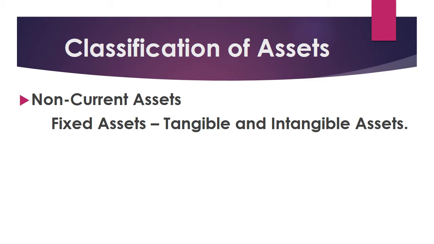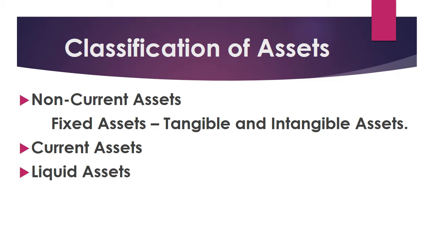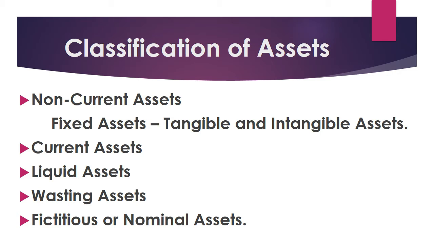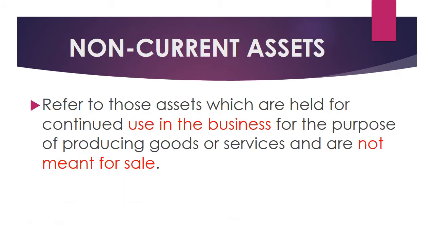And fixed assets is further divided into tangible and intangible assets. First, let's see the classification. Later, one by one, in detail, we will see. Next is current assets, liquid assets, wasting assets, and fictitious or nominal assets. So, generally, it is divided into 5. So, let's see in detail one by one.